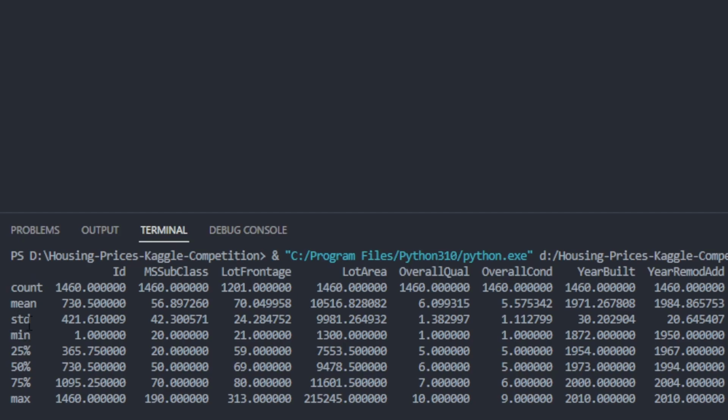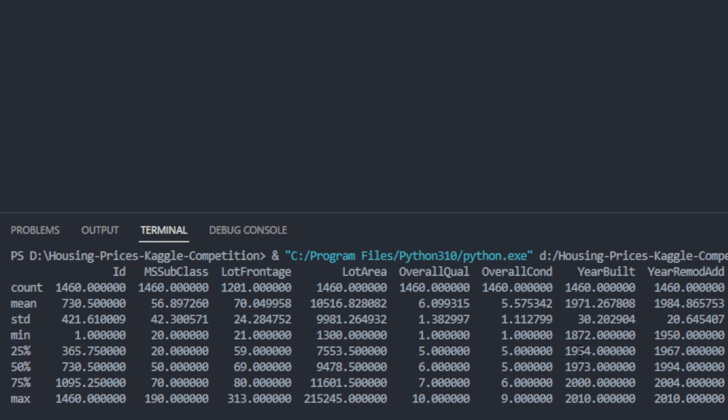We of course have the standard deviation next. We have the minimum, so the lowest value. So when we look at, for example, the year built, the lowest year built in this data set is 1872. We have this 25, 50%, and 75%. And these are unique statistics where essentially this is the number that is greater than 25% of the data.